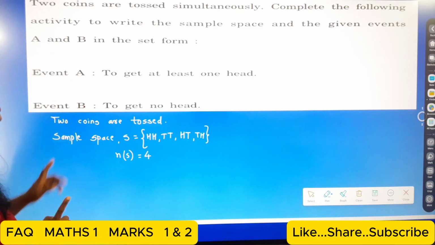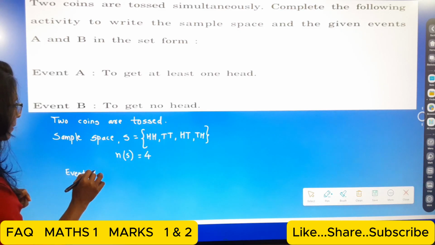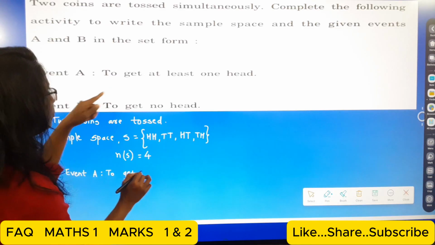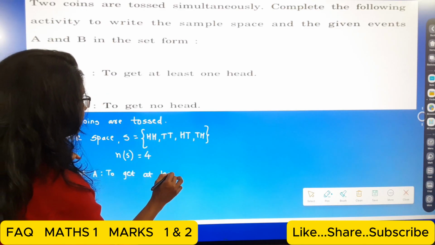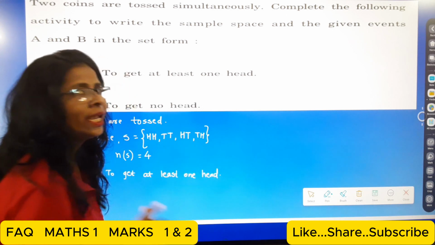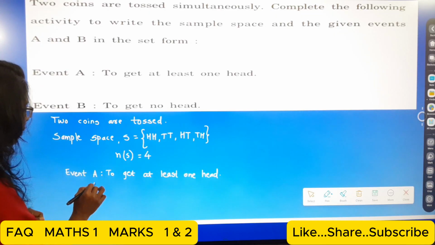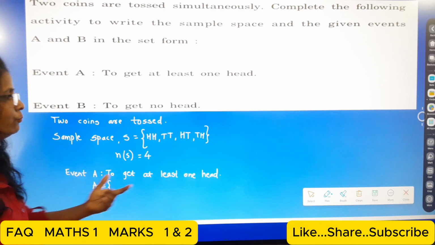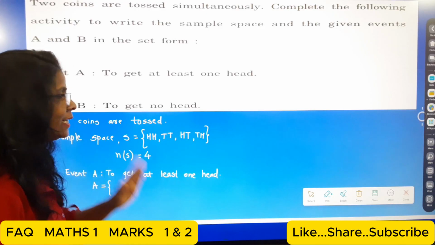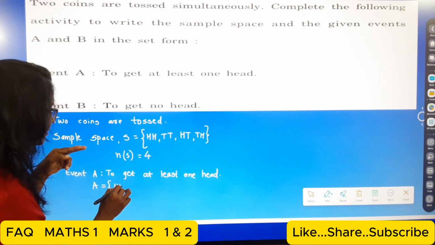So now here, students, the event A. What is the event A? To get at least one head. Very important question, students. Observe carefully. So event A is, from this sample space, at least one head, more than one is also fine.